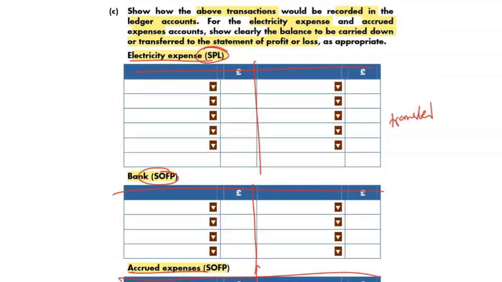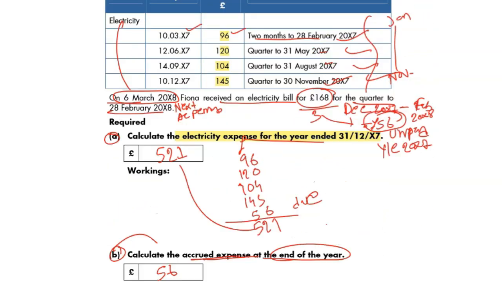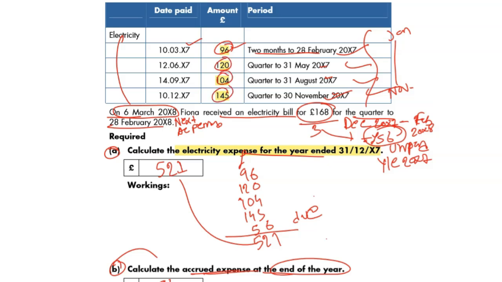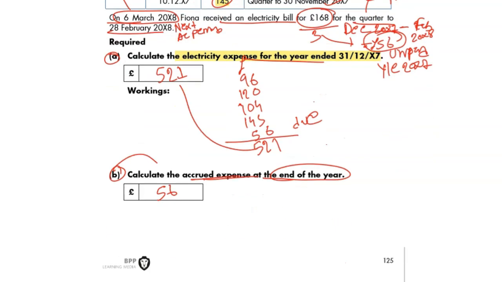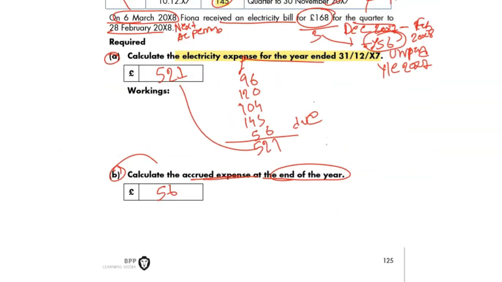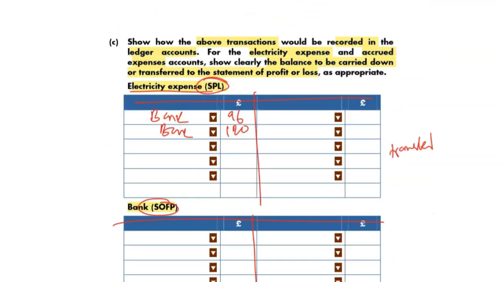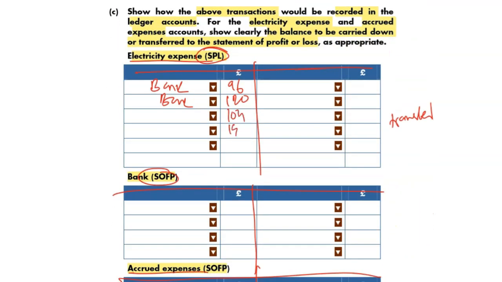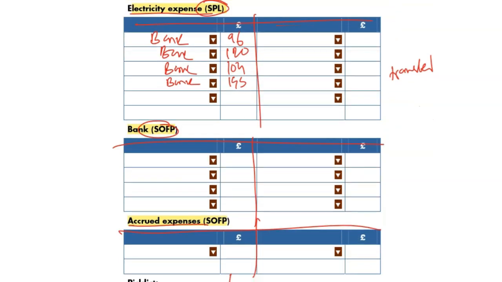Okay, let's start with the electricity expense account, all debit. And we know electricity we paid here 96, 120, 104, 145. All of these are going to be debit, electricity debit. I'm doing one by one: 96, 120. What do you write in the details? Bank, don't you? Yes, bank. Electricity expense debit, bank account going to be credit. So then 104, 145, bank. Yes.